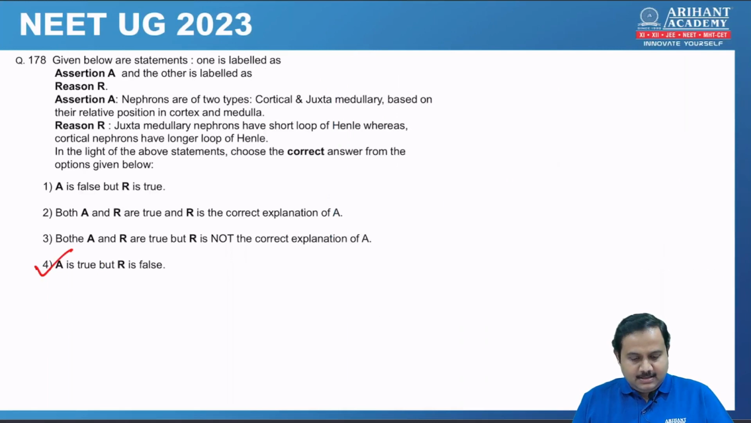178. Again assertion and reason. Assertion is true but reason is false. So correct answer is number 4. Nephrons are of two types, cortical and juxtamedullary, based on their position in the cortex and medulla. That's correct. But reason is juxtamedullary nephrons have short loop of Henle, which is wrong. Juxtamedullary nephrons have longer loop and cortical nephrons have short loop.